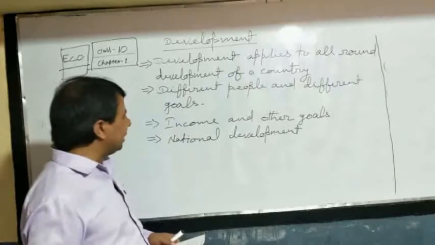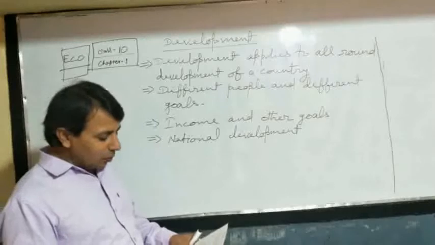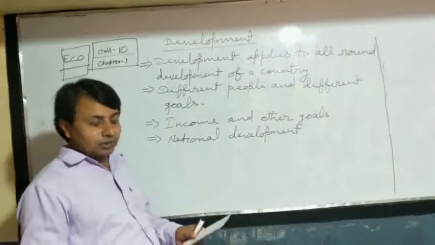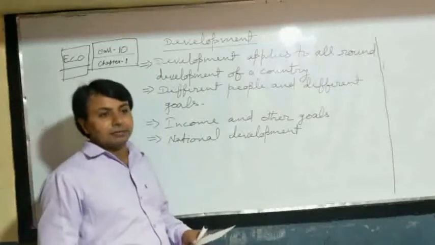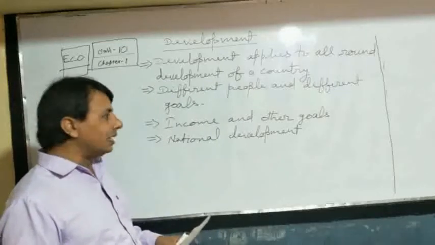The next point is income and other goals. In addition to income, people also want equal treatment, freedom, education, security, respect for their job, peace, a pollution-free environment, and a better quality of life. These are also goals people want in any country or state.